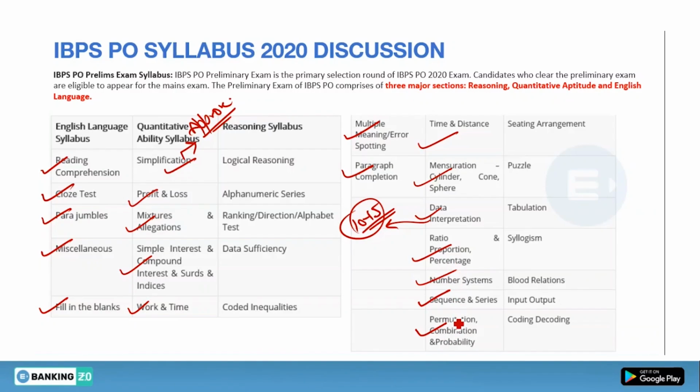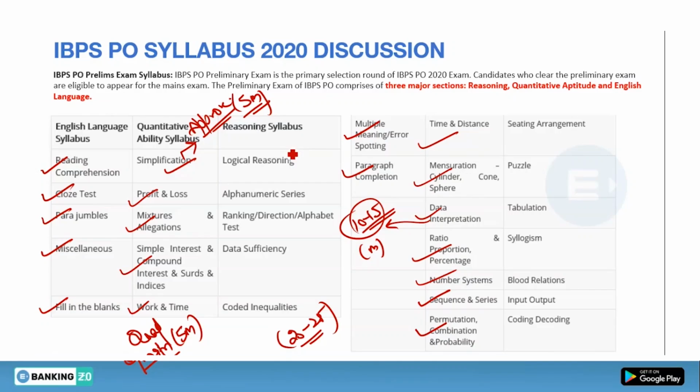One thing is missing in this quant syllabus, that is quadratic equation. Your quadratic equations come for 5 marks, and your DI comprises 10 to 15 marks. Your approximations come for 5 marks. So if you include all these topics, you will easily fetch 20 to 25 marks. So these four topics are very important.